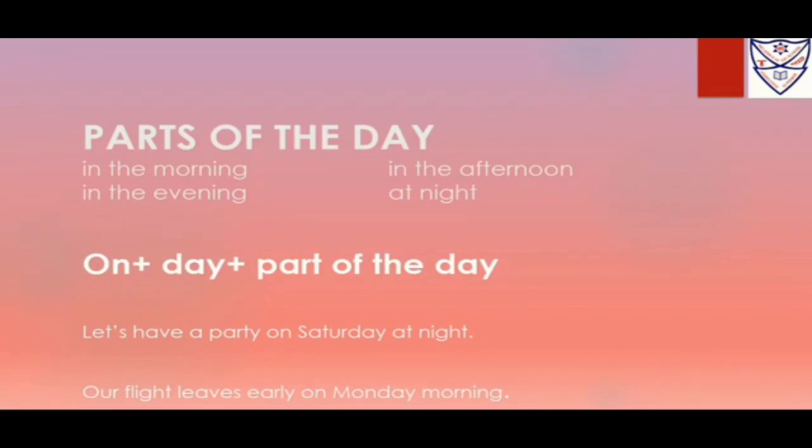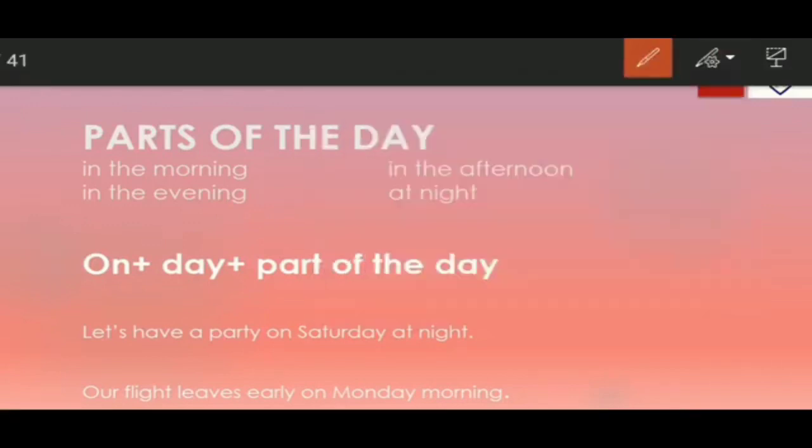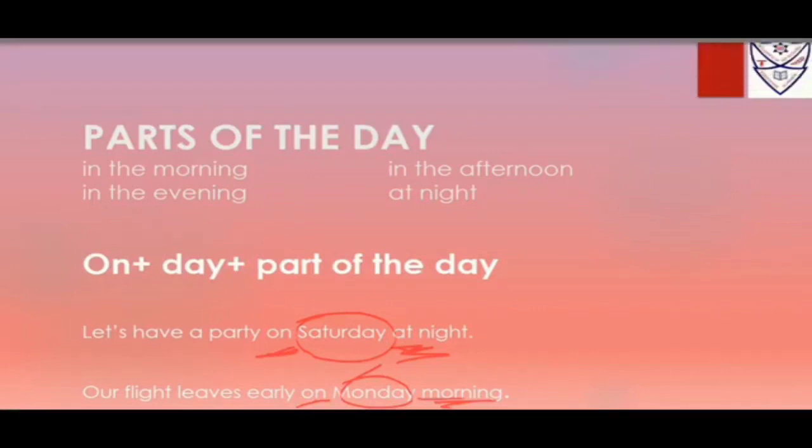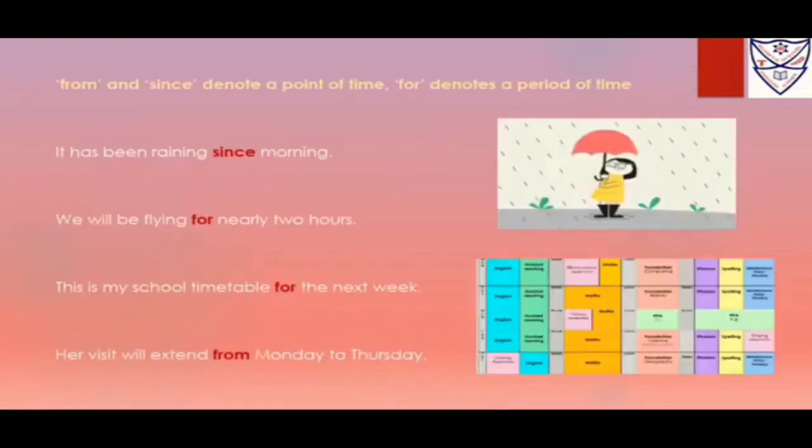And we are using "on" plus day plus part of the day. Let's have a party on Saturday at night. So here I am using "on" with the day Saturday, and "at night". Our flight leaves early on Monday morning. So again here it's a part of the day. So we are using the preposition "on" in this way.